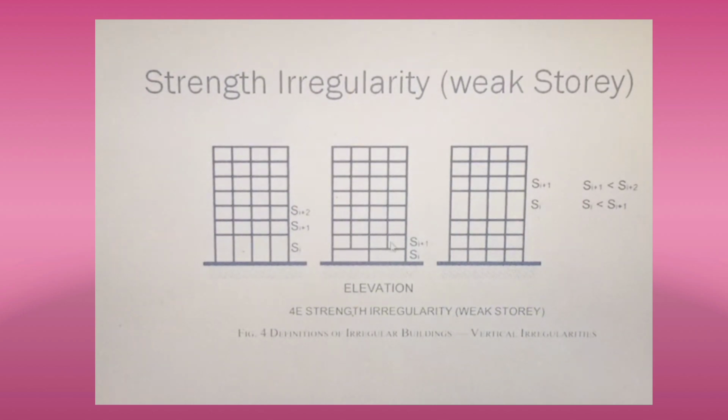If you see the center figure, the elevation of the building, this portion, this column and this column are directly taken from this particular slab or beam. Such columns are called stub columns or floating columns.